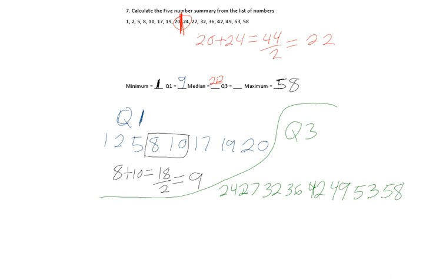Alright, we're going to find the median of this, so the middle is 1, 2, 3, 4. The middle is 36 and 42. So 36 plus 42, if you add that, that is 78. And then 78 divided by 2 is 39. That is our Q3, rather. And we have all 5 numbers.